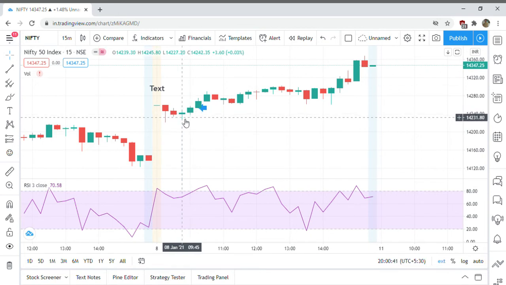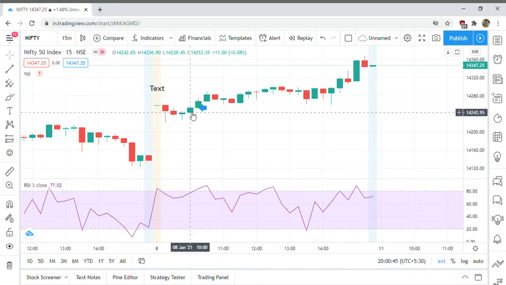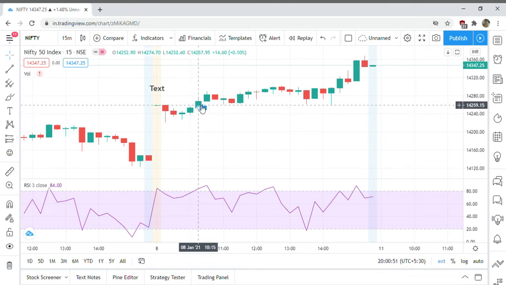But as I see, there are two green candles, but this is not above 80. So I'll wait. Now the other candle is also a green candle. Now this candle, you can see, is above 80. At the close of this candle, I will take a buy call.